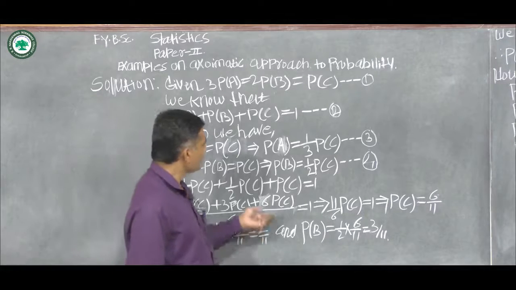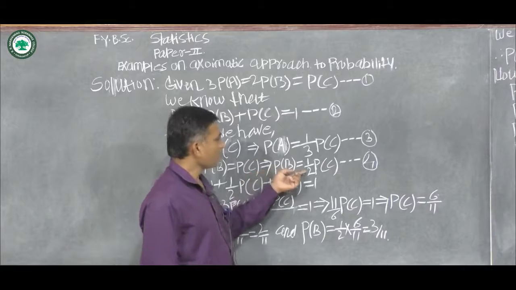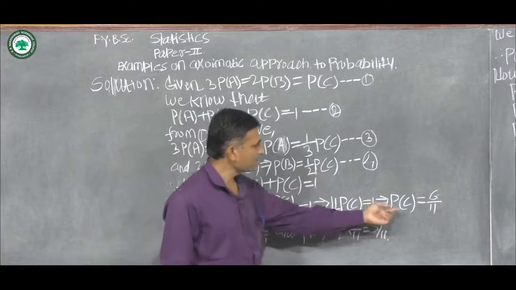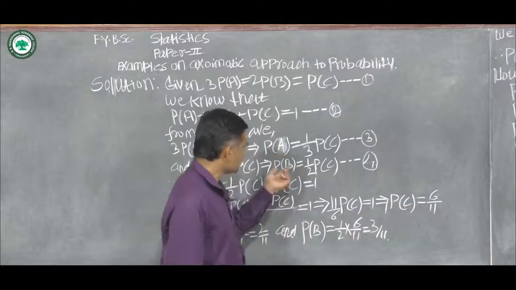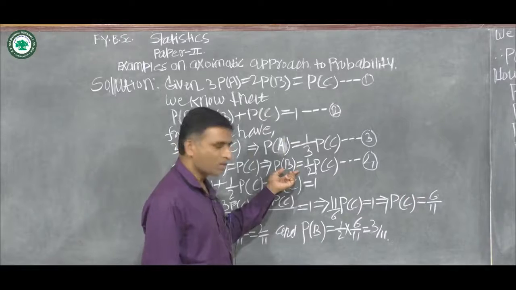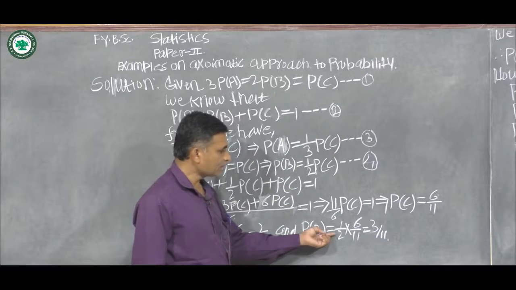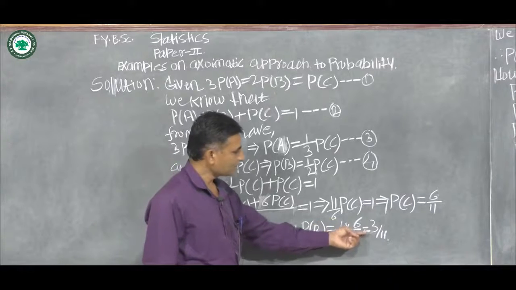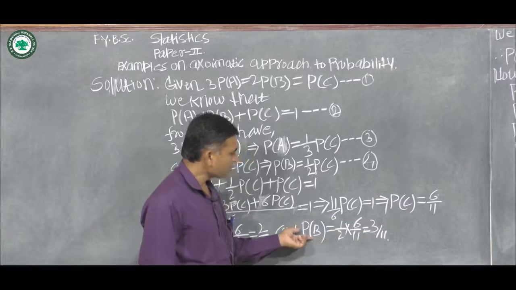And probability of event B is equal to 1 by 2 into probability of C. We know that probability of C is equal to 6 by 11. Substitute this probability in equation number 4. We have probability of B is equal to 1 by 2 into 6 by 11, which is equal to 3 by 11. This is the probability of event B.